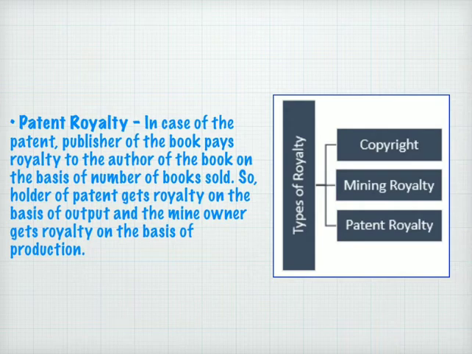The payment for this production is called patent royalty. In case of copyright, the publisher of the book pays royalty to the author of the book on the basis of the number of books sold, that is quantity. So, the holder of a patent gets royalty on the basis of output and the mine owner gets royalty on the basis of production. So, these three are the types of royalty.